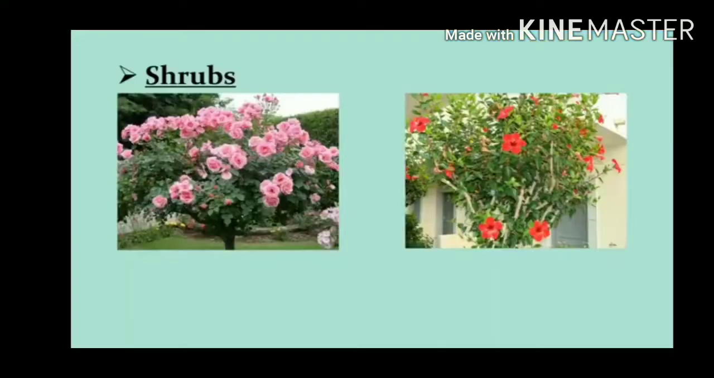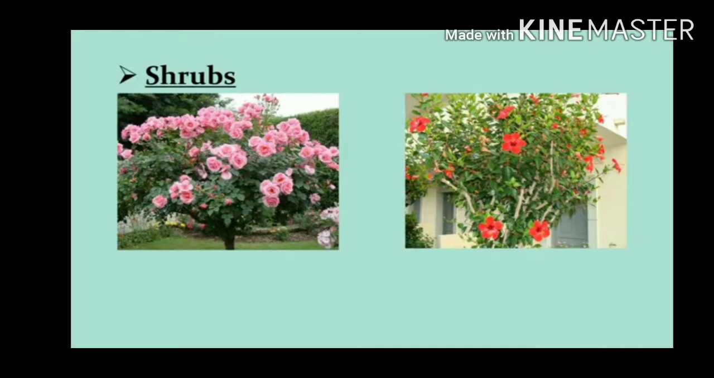Now see the pictures of the shrubs. Yes, the first one is the rose and the second one is the hibiscus. Yes, children? The plants in this group are very strong and bushy. When you observe this picture, you can see that they are very strong and bushy and they have many branches and the stem is very strong, not weak. Yes or no, children? Yes, the shrubs have woody stems. What type of stems do they have? They have woody stems. And also shrubs stay longer than the herbs.